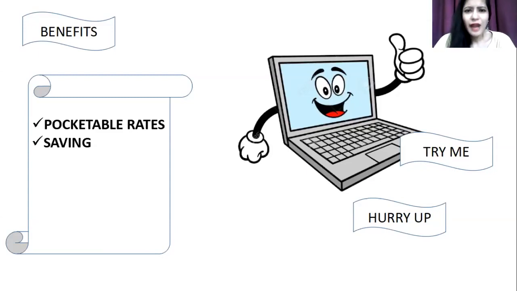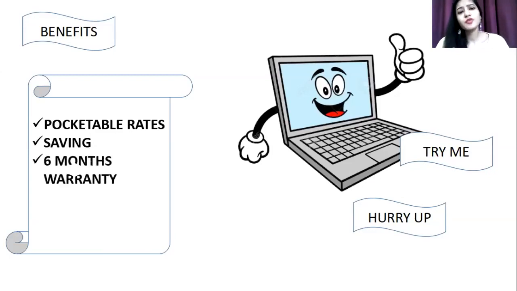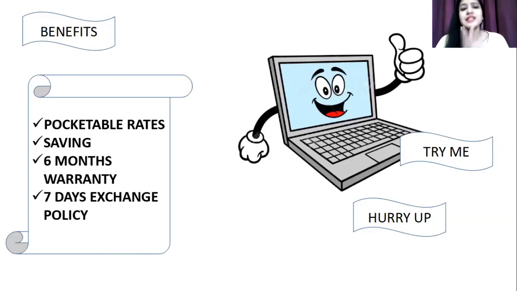But brand new products offer you a 1 year warranty period. Along with that, you get an exchange policy also. But does a refurbished product offer you the same? We can see that refurbished products offer you a 6 months warranty period, along with a 7 day exchange policy. Yes, 6 months warranty and 7 day exchange policy could be seen out here. So that's why we say that refurbished products offer you a great range of things, because warranty bhi hai, less price bhi hai, savings bhi hai. You get to have a lot of things out there.